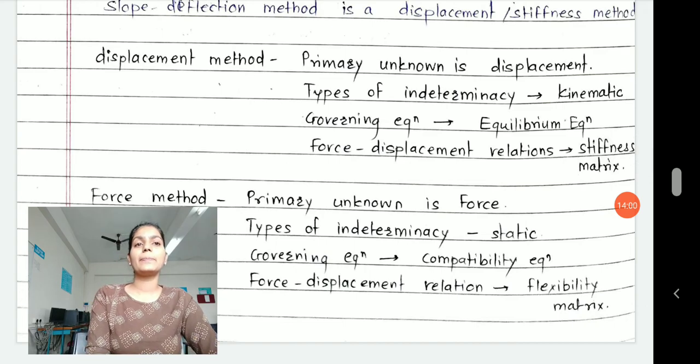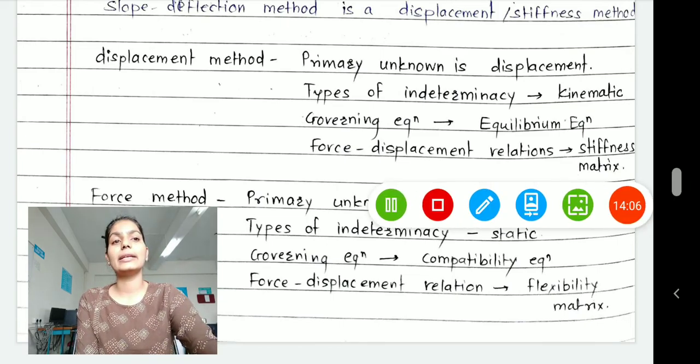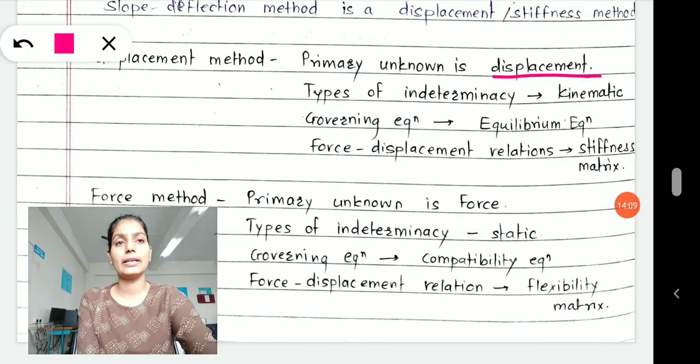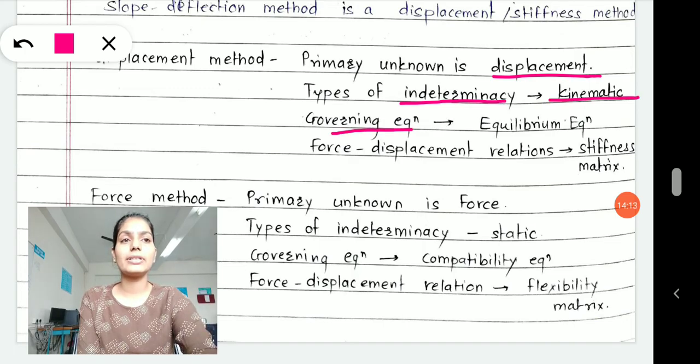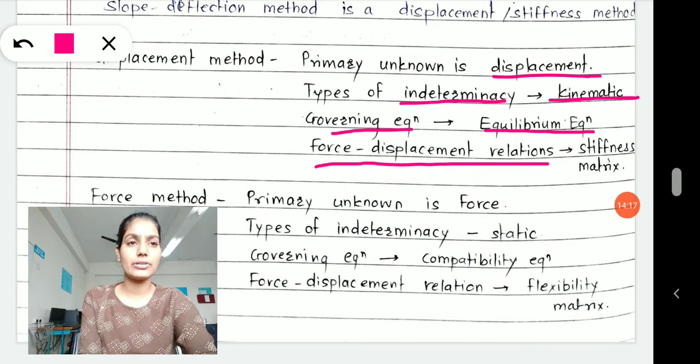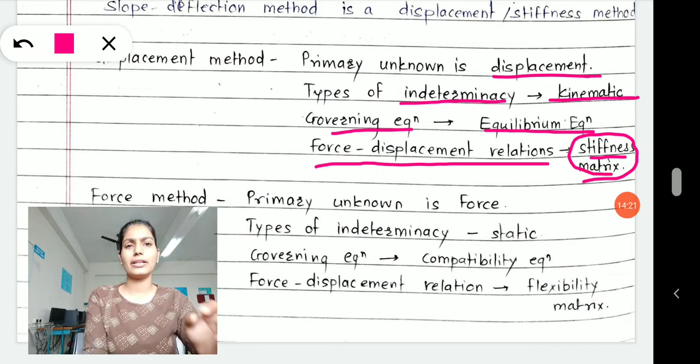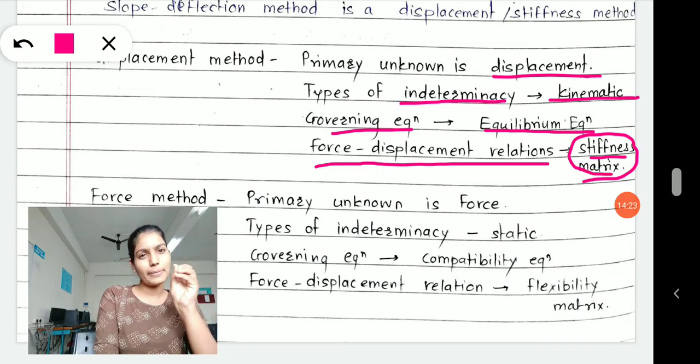Displacement method. The primary unknown in the displacement method is displacement. The type of indeterminacy is kinematic. The governing equation is the equilibrium equation. Force displacement rotation relation, and that is said to be a matrix method. So I have written a few primary points here. Very key points I have added here.